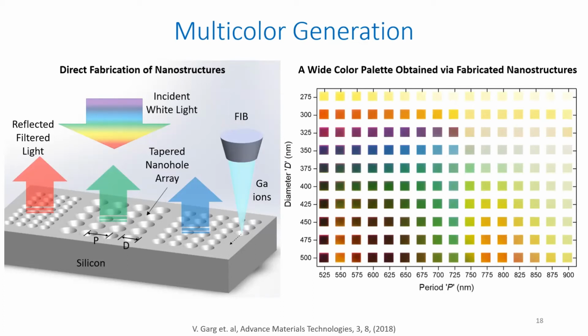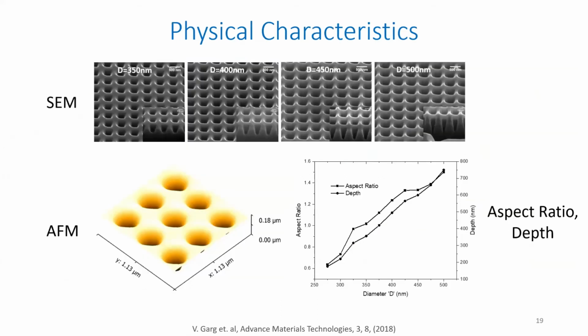And what is the advantage? The advantage is you can go down to 50 nanometer size of these nanoholes, and you can write very high resolution color printing using this method. So if you talk about different coloring methods, there are pigment based or dye based ones, there could be multiple ways. But the advantage with this is that it is permanent, and you can have very high resolution, which is desired in quite some optical applications. Okay, so these are some of the physical characteristics that we tried to see, how we can vary the geometrical parameters in order to control the color that is reflected from the structures.